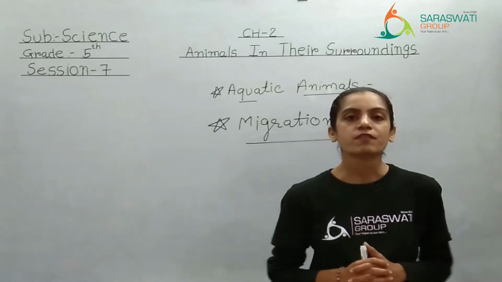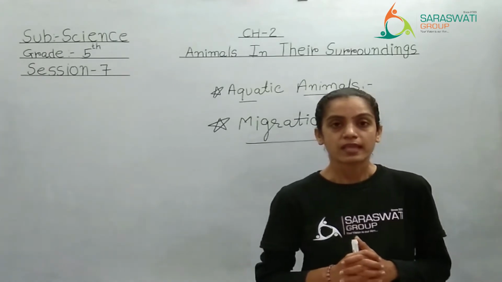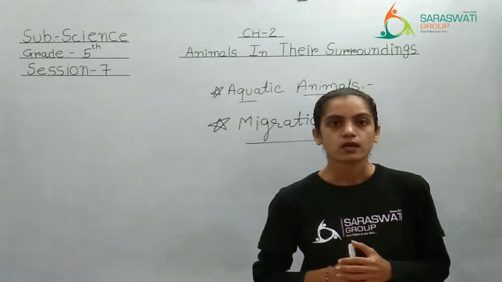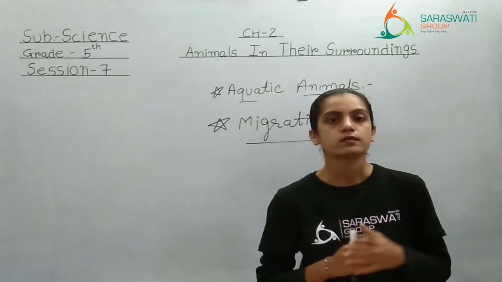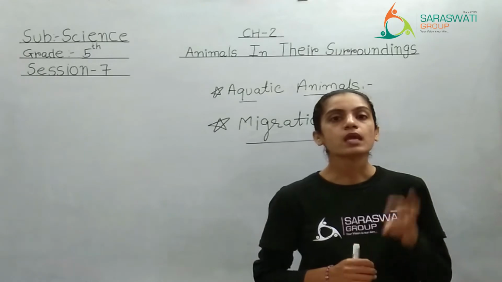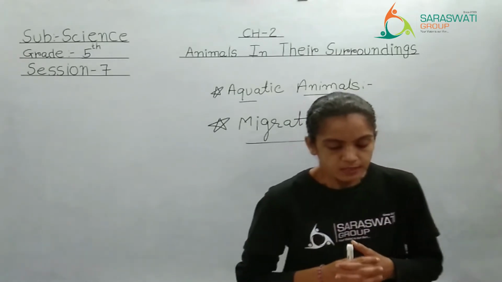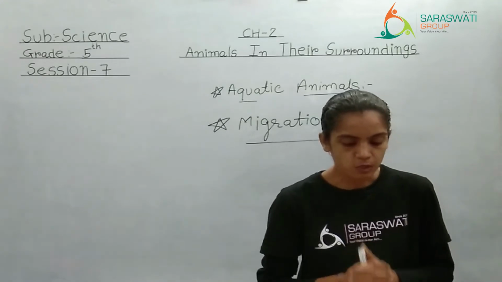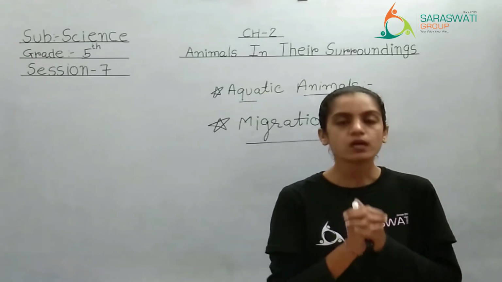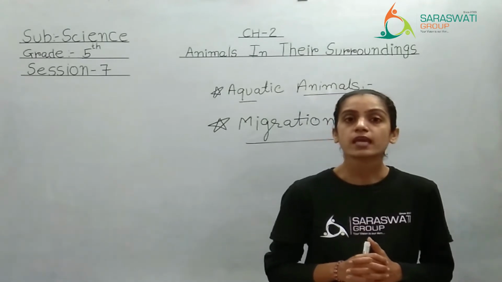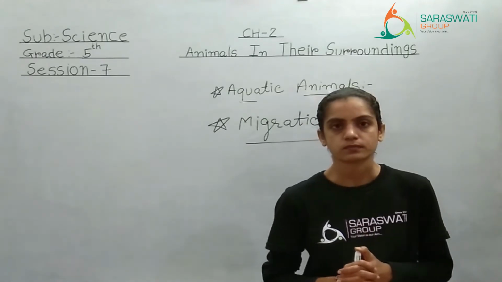Now what are the favorable conditions? That means it can be temperature, or it can be food, or it can be birth. They travel thousands of kilometers to escape the cold weather. Escape means bhagna.